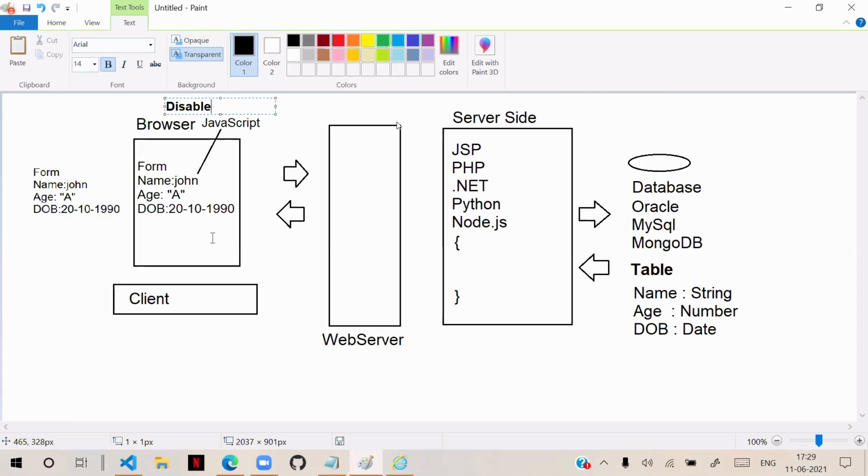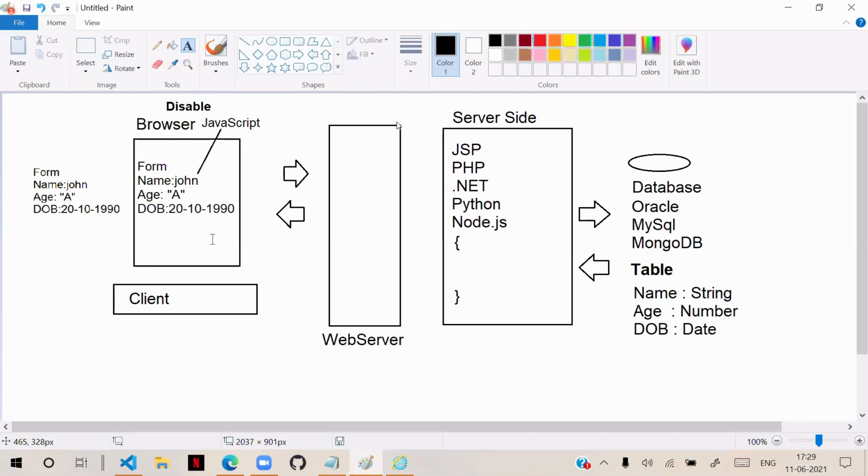We have that facility because generally we have a problem with JavaScript on the browser, because client-side scripts can broadcast your information to others. We call these Trojans actually. That is the reason browsers provide a facility to block JavaScript. If JavaScript is blocked, then client-side validations will not work.